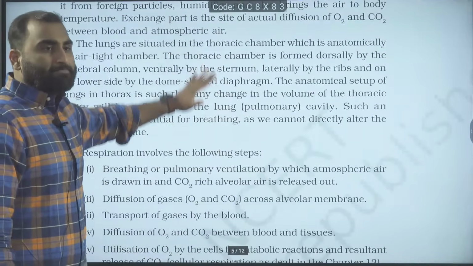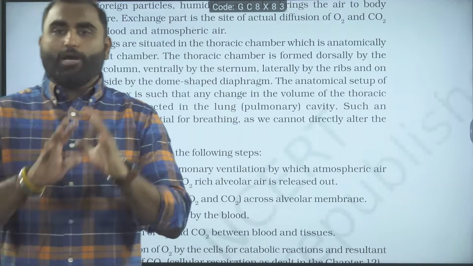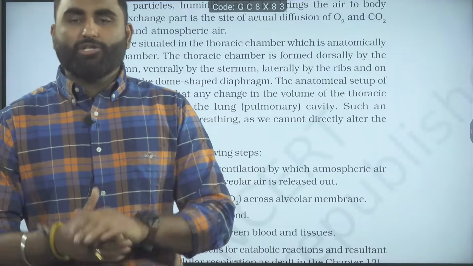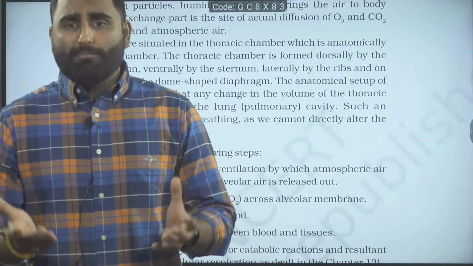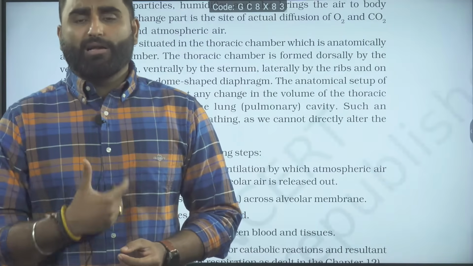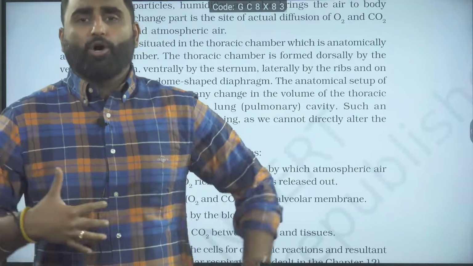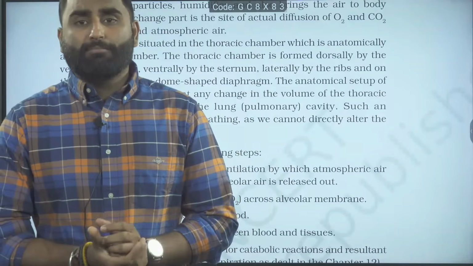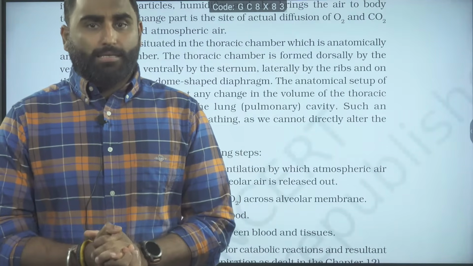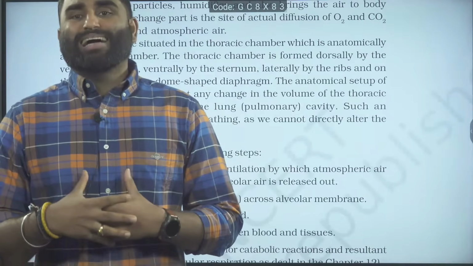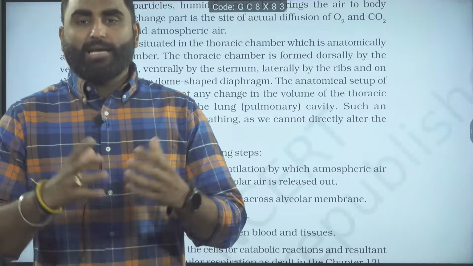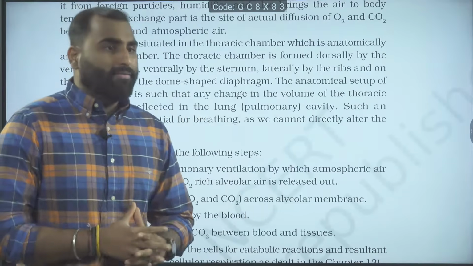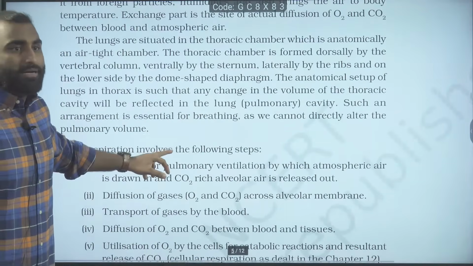Next is the anatomical setup. Your lungs are present in a thoracic cage, a thoracic chamber. What are the boundaries? Anteriorly, ventrally, we have the sternum. Dorsally, we have the vertebral column. Laterally, we have the ribs. And on the lower side, we have the dome-shaped diaphragm. And this thoracic cage is an airtight chamber. Okay? And then, why is this airtight chamber important?